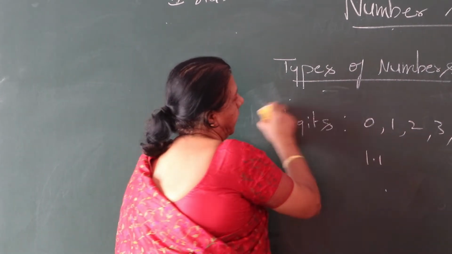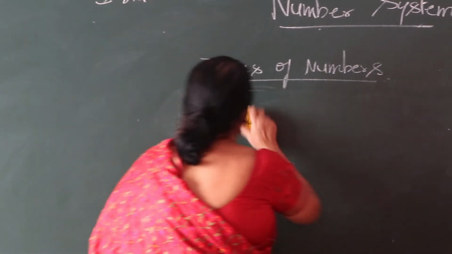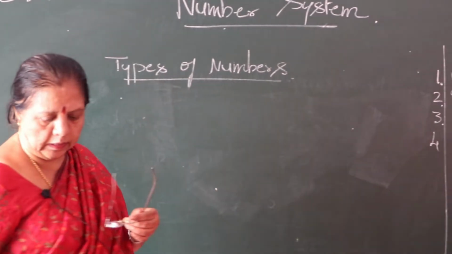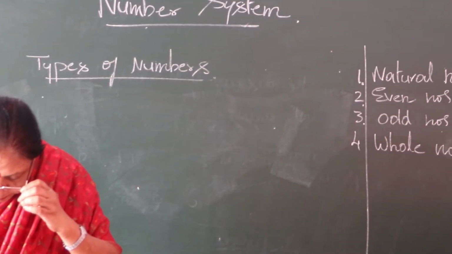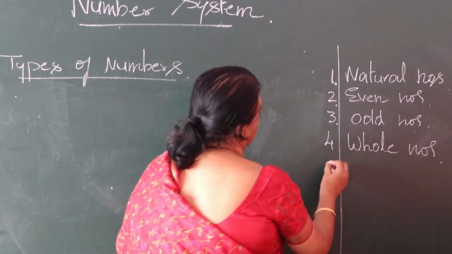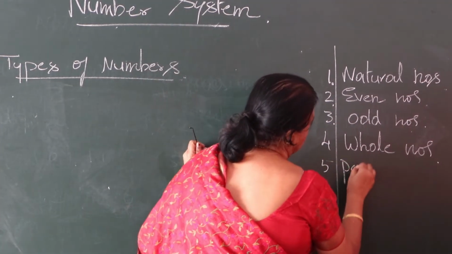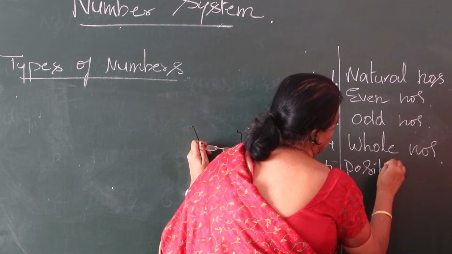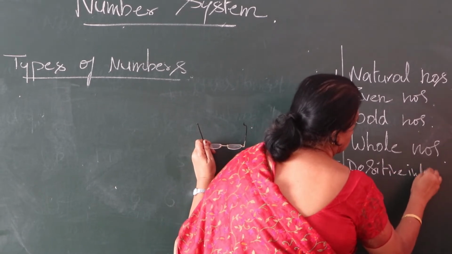Okay, next, number 5. Next we'll go for negative and positive integers. The fifth one, positive integers.